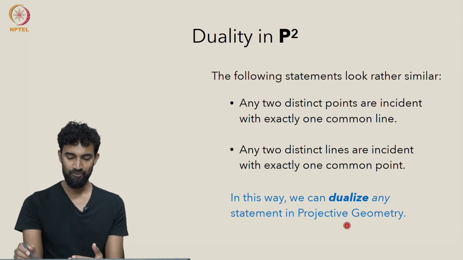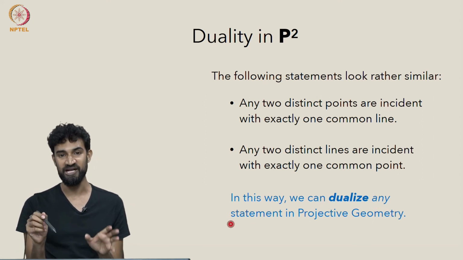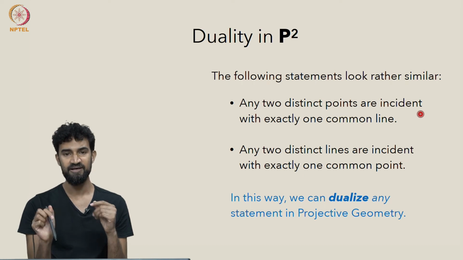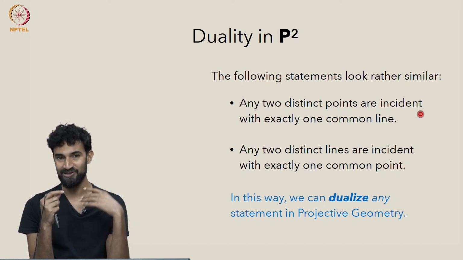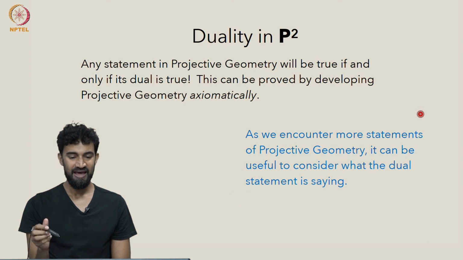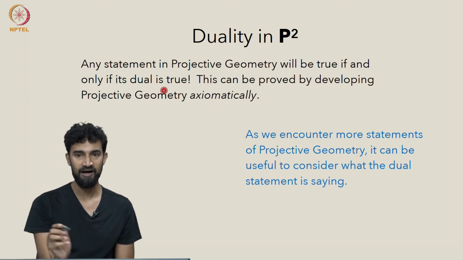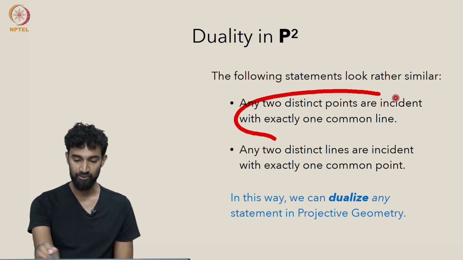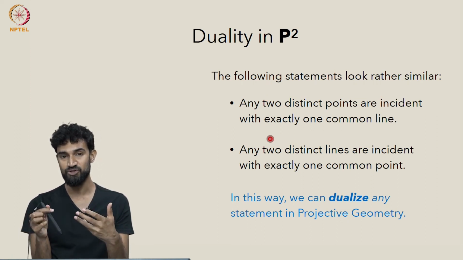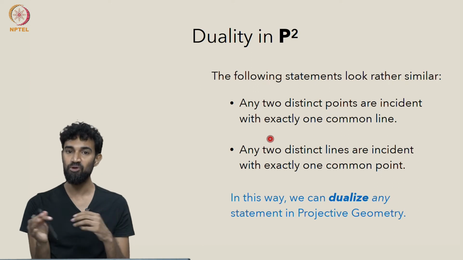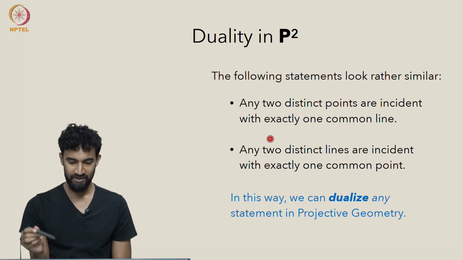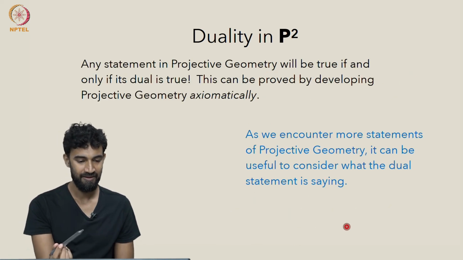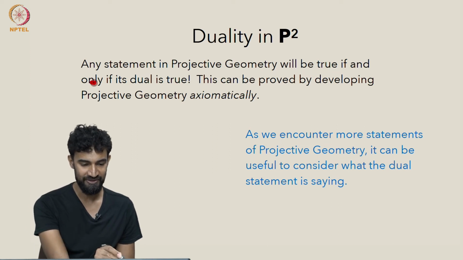And in the same way, we can actually dualize any statement in projective geometry. If we write the statement in terms of incidence, then we just switch the word point with the word line and the word line with the word point. We exchange those words and we get a different statement in projective geometry. But remarkably, just like both these statements are true, any statement in projective geometry that's true, its dual will also be true. So we can dualize any true statement and get another true statement. So statements are true if and only if their duals are true.